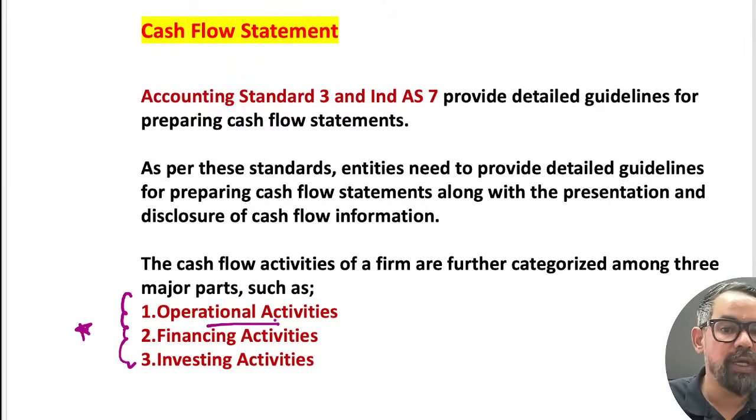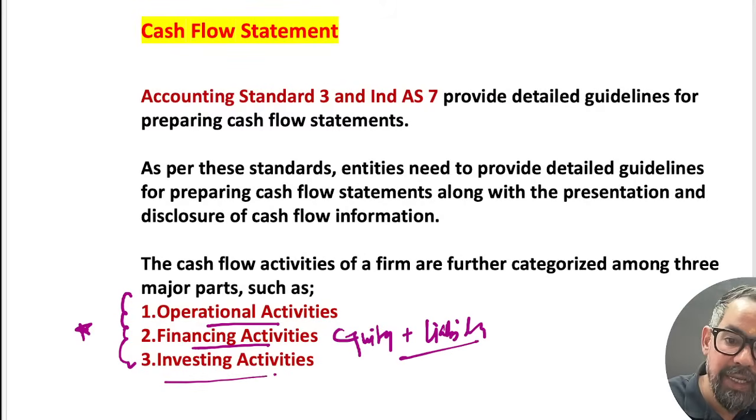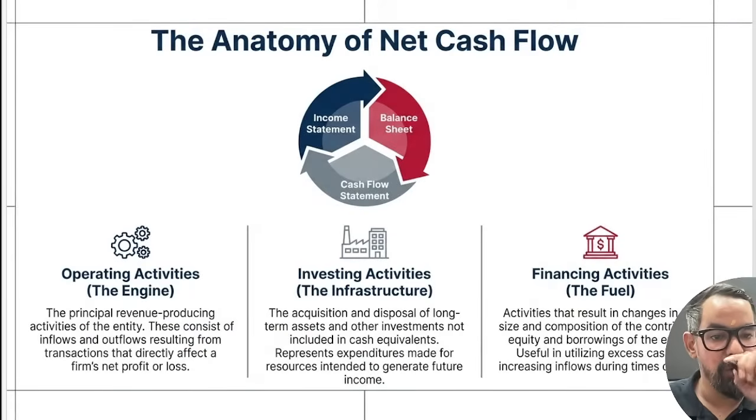Operating activities are the core revenue generating activities, meaning sale and purchase or activities related to sale and purchase. Another one is financing activities. They make changes in equity or liability, or they increase or decrease equity or liability. Investing activities are where the business is making some sort of investment or receiving proceeds from sale of investment. There is a list, you just have to remember that list.